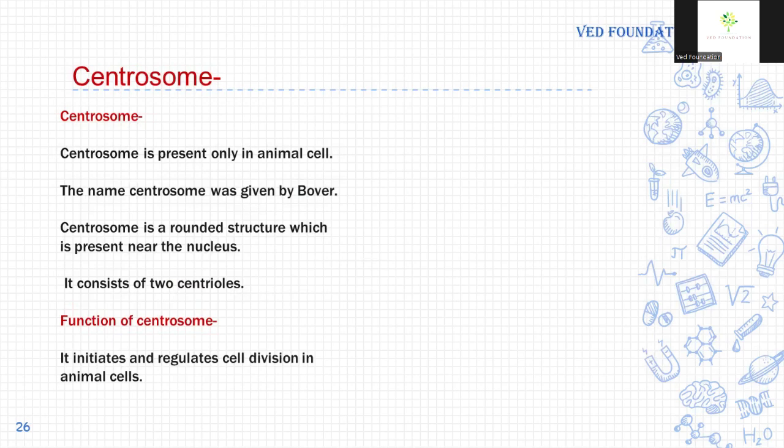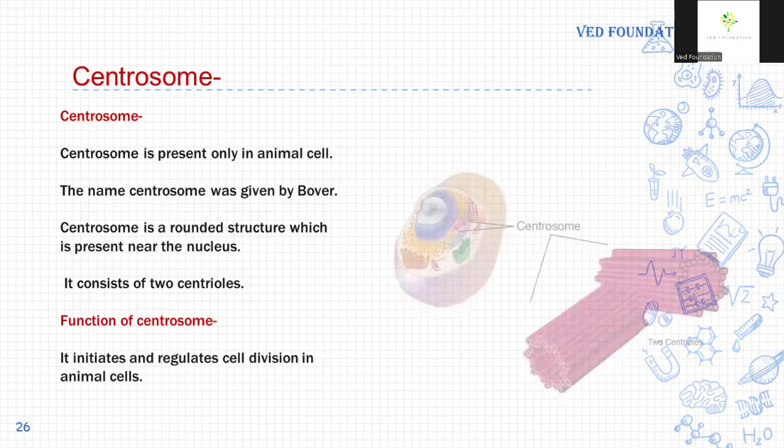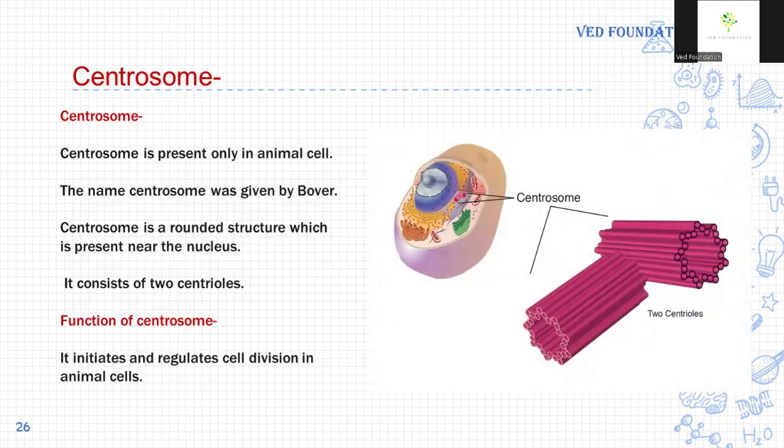Centrosome. Centrosome is present only in animal cells. The name centrosome was given by the scientist Bauer. Centrosome is a rounded structure which is present near the nucleus. It consists of two centrioles, and its function is to initiate and regulate cell division in animal cells. So these are centrosomes, and they are near the nucleus.